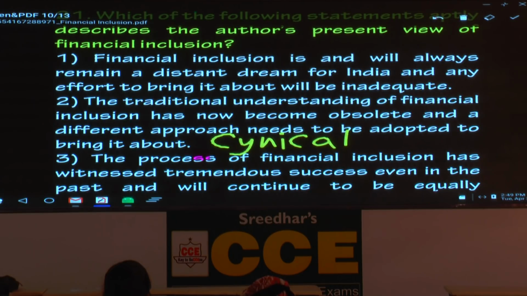The traditional understanding of financial inclusion has now become obsolete. Underline the word obsolete. And a different approach needs to be adopted to bring it about. I think the first paragraph, the first line talks about the same idea. How does it start? There is a long history of financial inclusion in India. The second sentence, it has traditionally been understood to mean opening new bank branches in rural areas and unbanked areas. Nowadays, however, financial inclusion is seen to be something more. Same idea or a different idea? Are you guys listening? So same or different? Same. So what is the answer based on that? It seems like the second option.